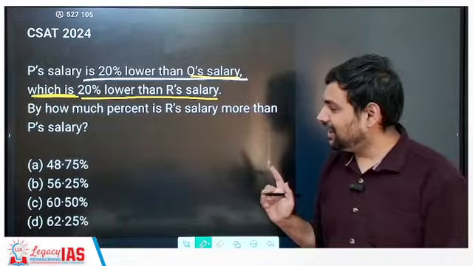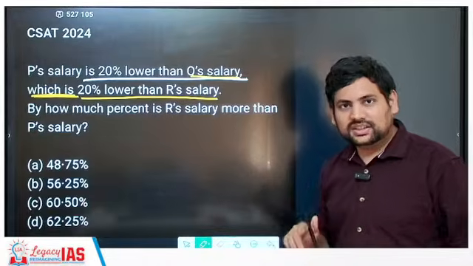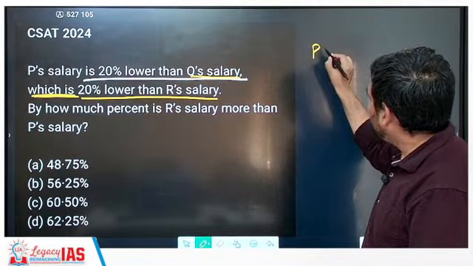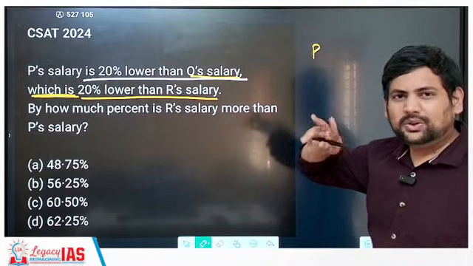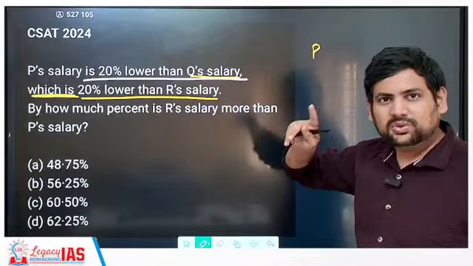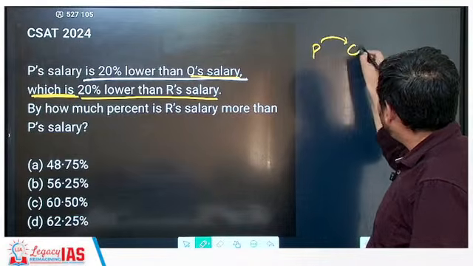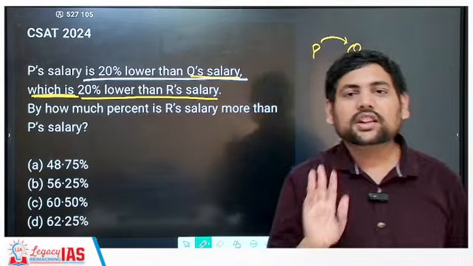20% lower than R's salary. Now, just see. Basically, if I ask you what is the salary of P, what you will say? It is 20% lower than Q. Basically, P is dependent on Q. This you can feel, correct?